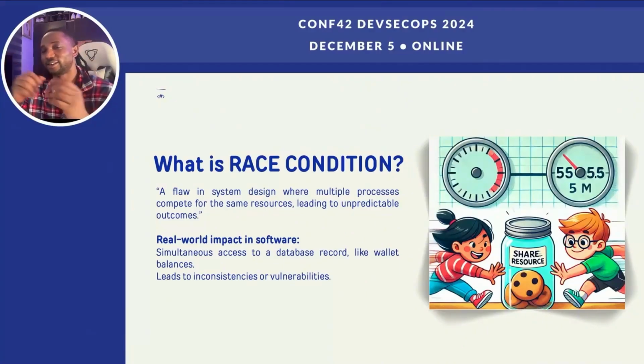And here is the kicker. It doesn't matter what programming language you're using, Java, Python, even SQL databases aren't immune. Race conditions don't discriminate. They mess up any system, if you're not careful.